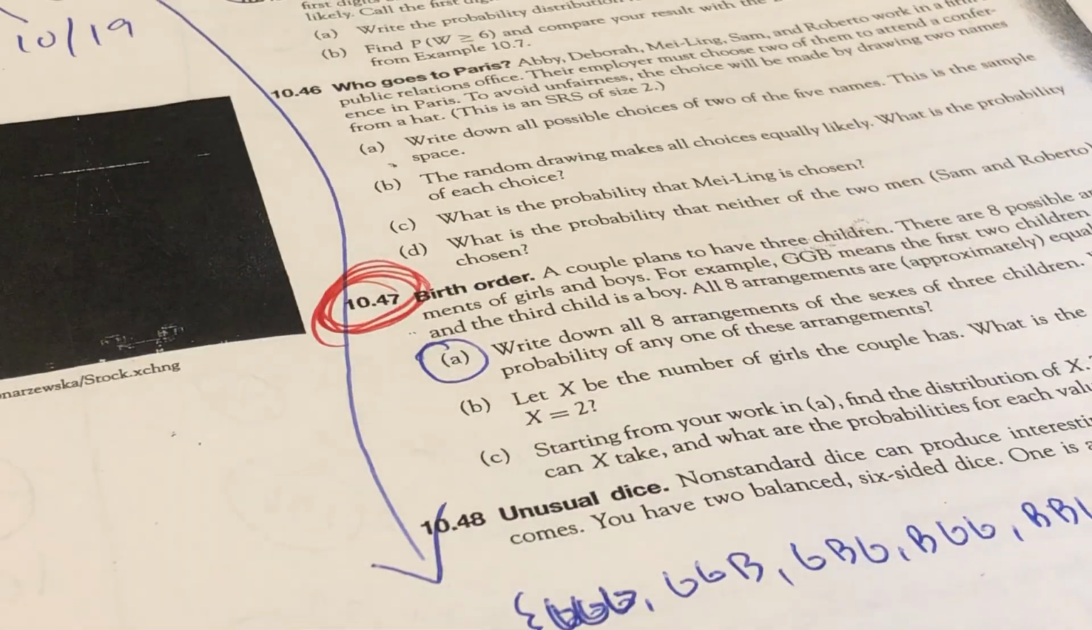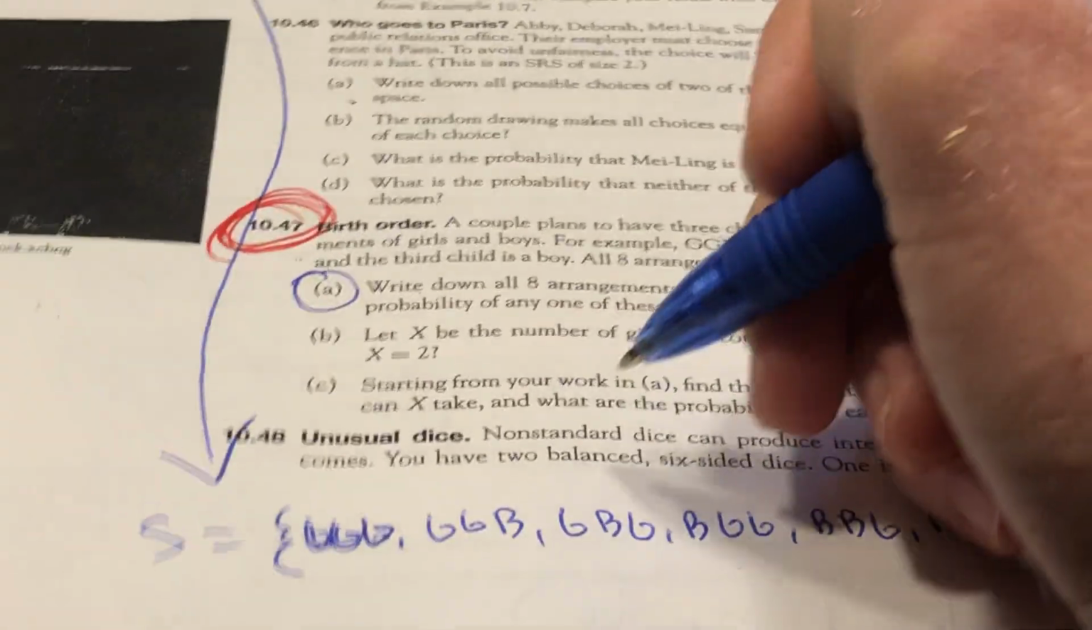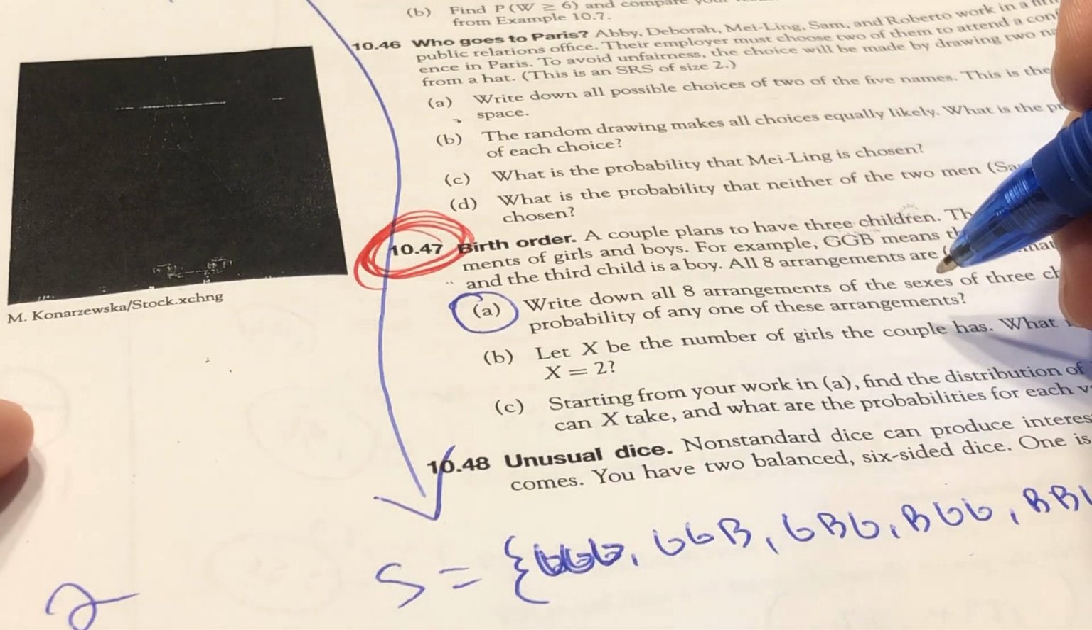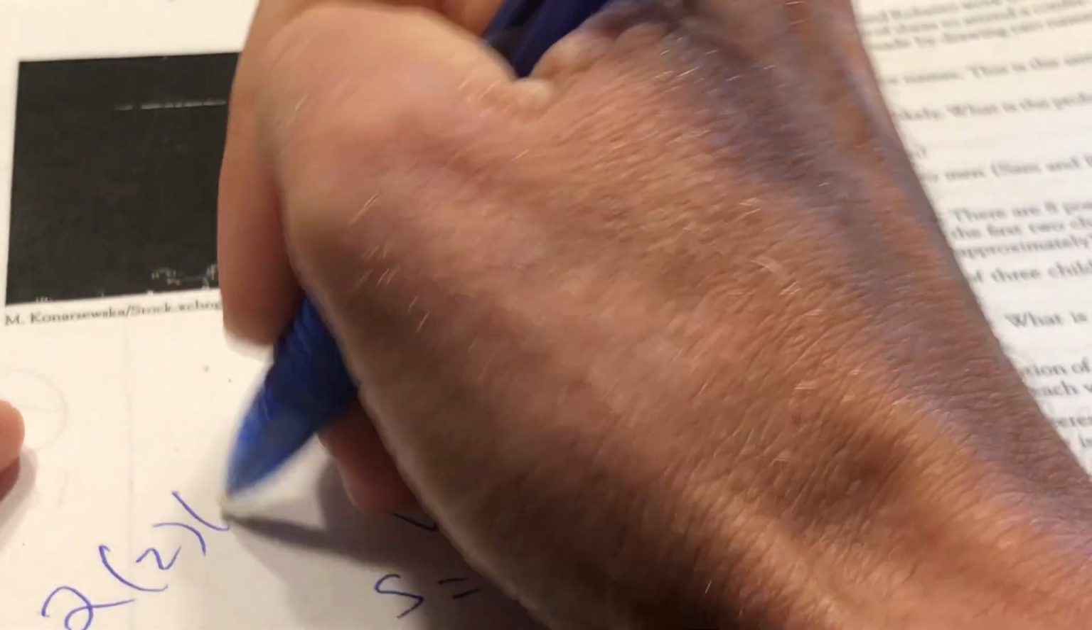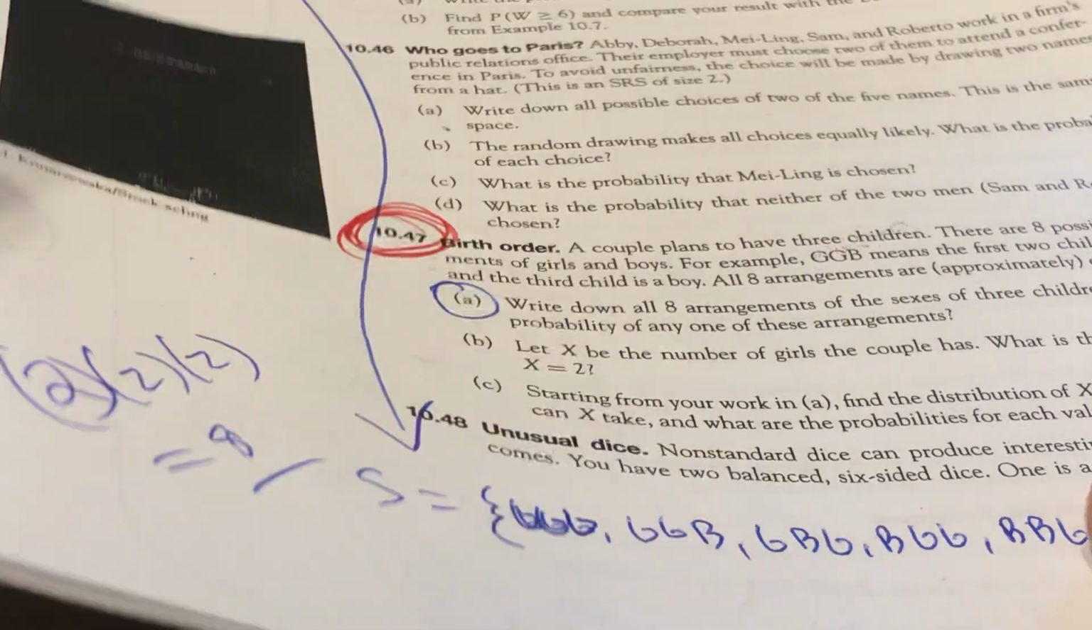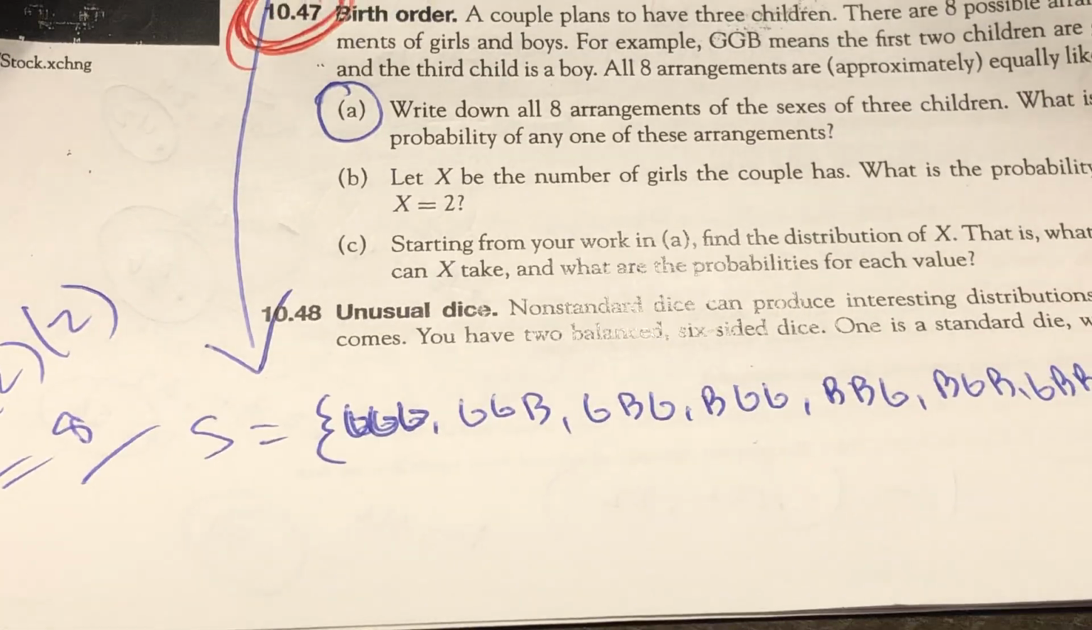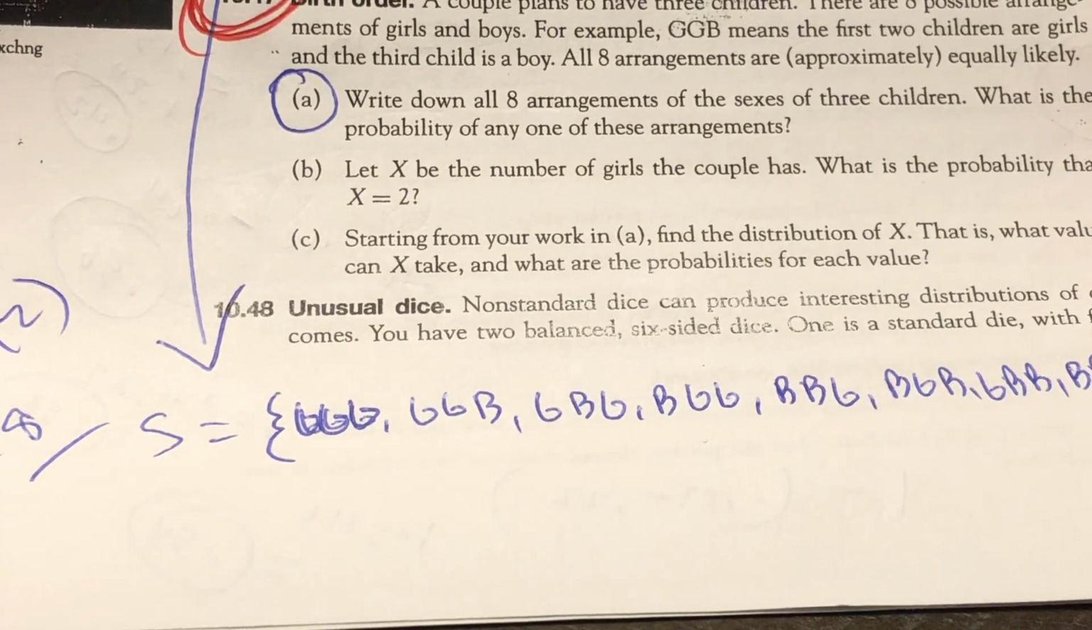And how did I know it was going to be 8? Well, there's 2 outcomes, boys or girls, and you're going to have 3 kids, so it's 2 times 2 times 2, or 2 to the 3rd, and that's 8. Same thing with flipping a coin. 2 times, that's 8 possibilities. 4 times, that's 16 possibilities.